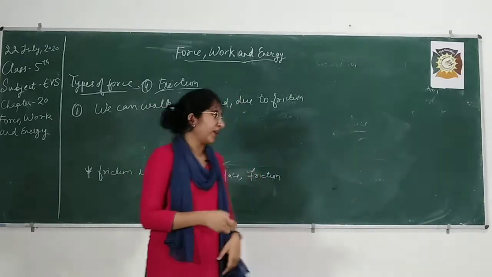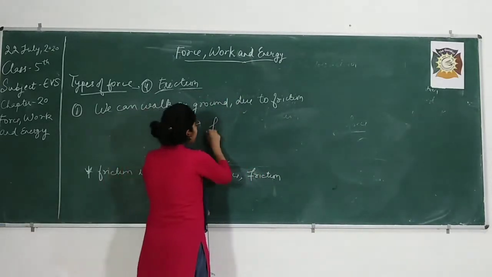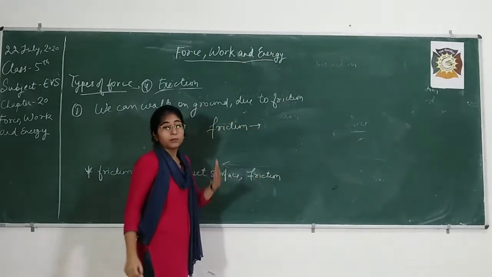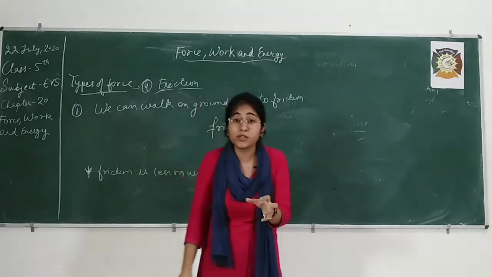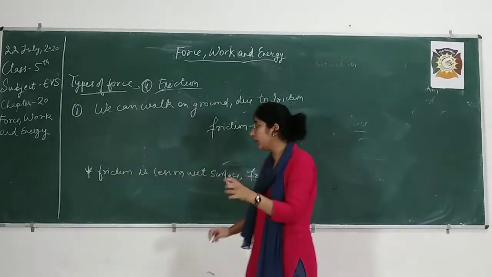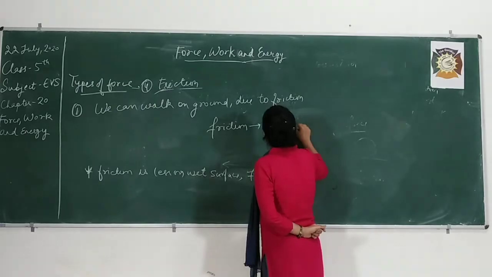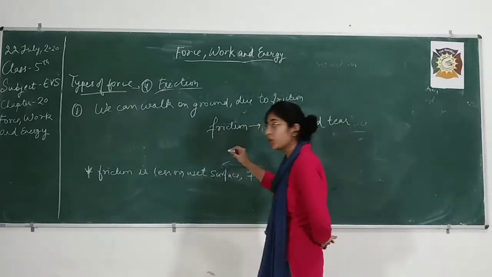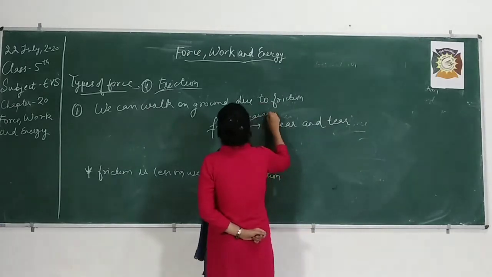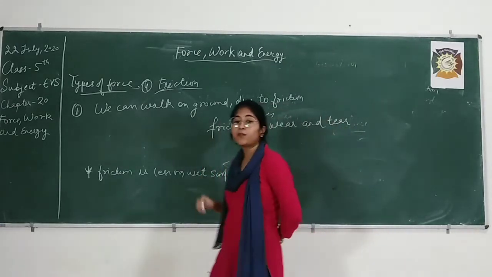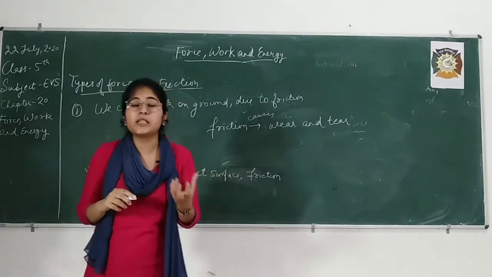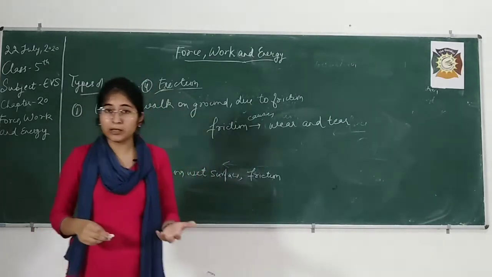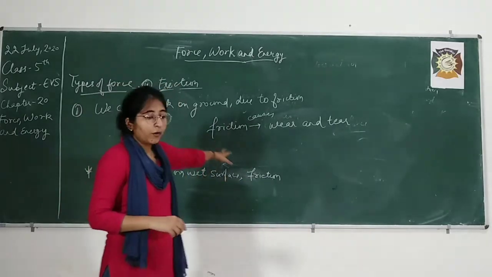So due to that friction, the sole of the shoes wears out, means there is always some damaging, some wear and tear due to friction. What is it called? It is called wear and tear. So the second point is friction causes wear and tear of objects, right? Friction causes wear and tear, means some damaging of the surface. After some time, the sole of the shoes gets damaged because there is friction in between.